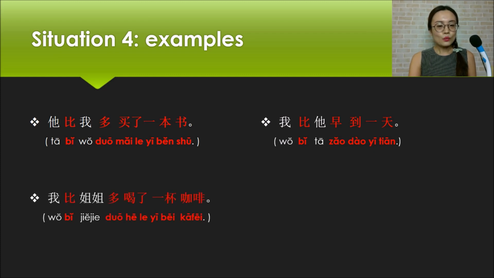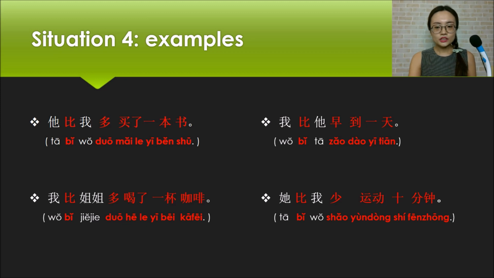Next one, 我比姐姐多喝了一杯咖啡. I drank one more cup of coffee than my sister. Last one, 她比我少运动10分钟. She exercised 10 minutes less than me.